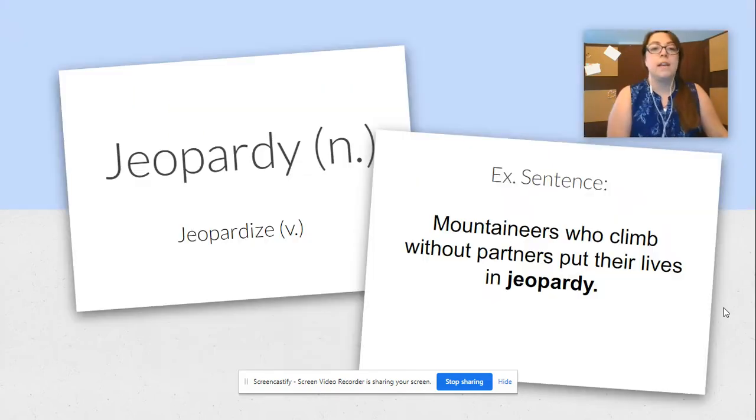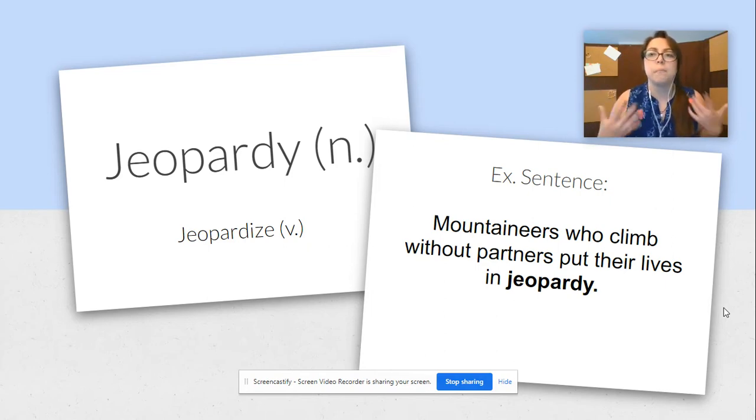Okay, next word is jeopardy. It's a noun. And if we change the suffix, the ending of the word, it becomes a verb as jeopardize. And our example sentence is mountaineers who climb without partners put their lives in jeopardy.